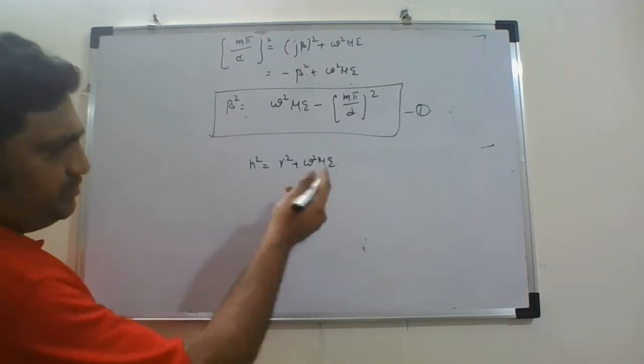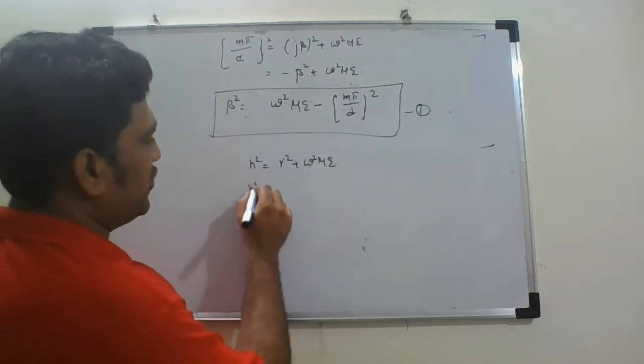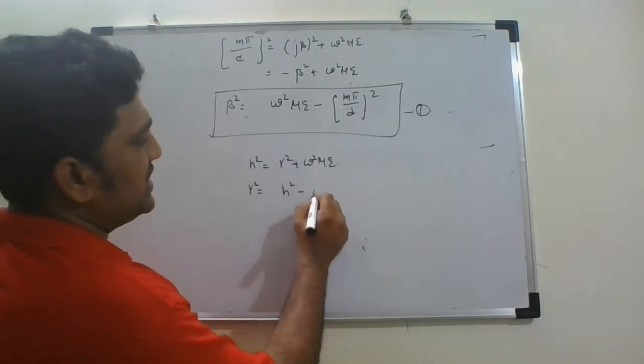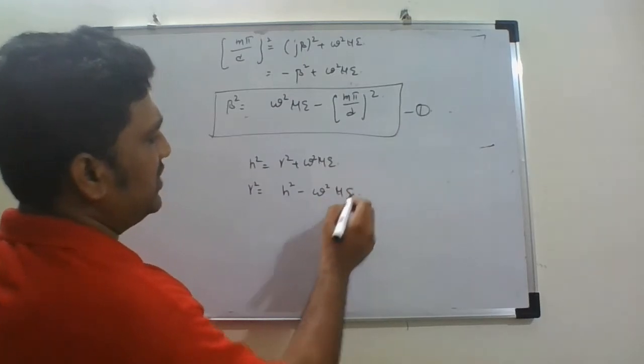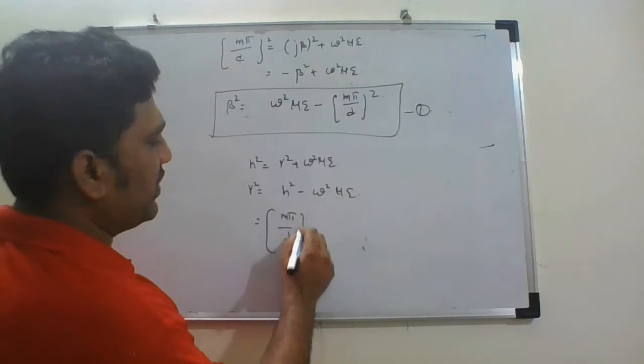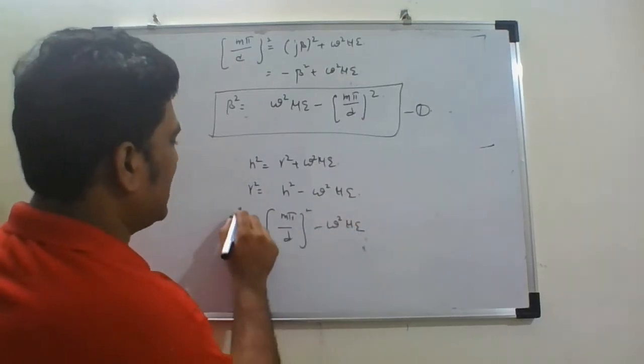So gamma^2 is equal to h^2 minus omega^2 mu epsilon. The h value can be written as m pi by d, so gamma^2 equals (m pi by d)^2 minus omega^2 mu epsilon.